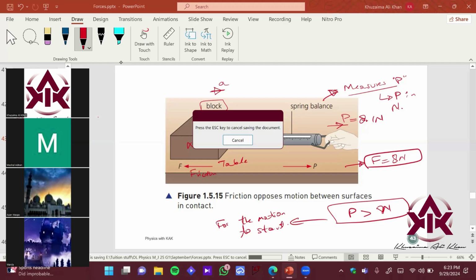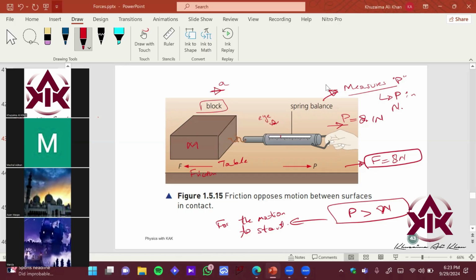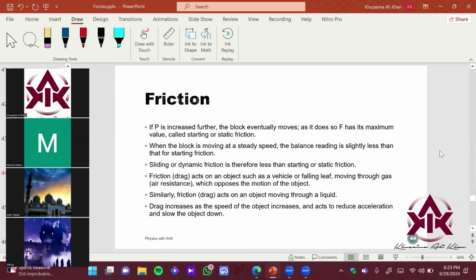So now keeping this in mind, let's read what is provided in the slides over here. Okay. So now again, it is just saying if P value is further increased than the value of the friction, it starts to move, right? So F has its maximum value that is called static friction, right? So static friction क्या होता है? This is a friction which basically needs to be overcome for the motion to start, right?